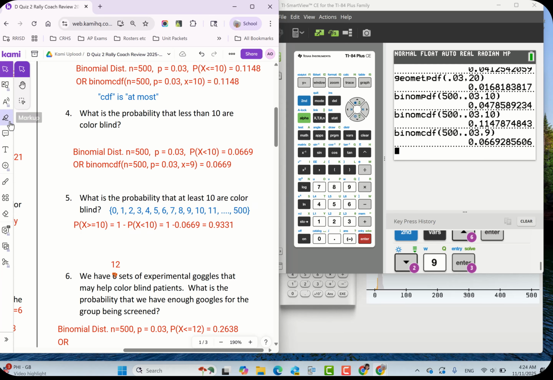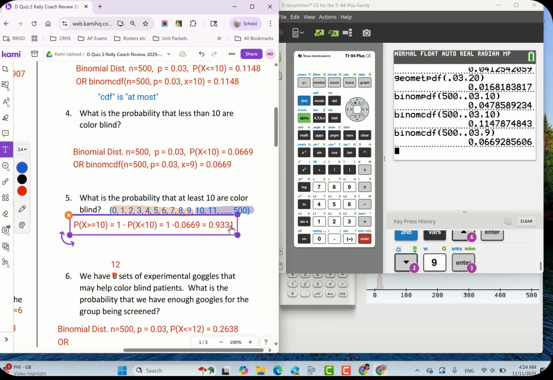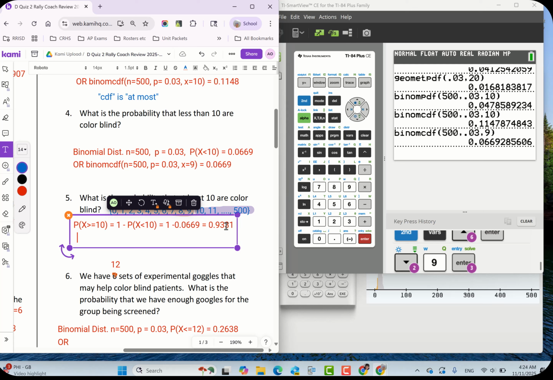Well, at least 10, what we're looking for, our answer is over. I'm going to color it purple because we're the raters. We want 10 and higher, right? So that means we don't want 9 and lower. So if you're using a TI, you can basically say, this is acceptable work. This actually what you had here, especially since you already calculated it, you could just say equals 1 minus binomCDF, n equals 500, p equals 0.03, and x equals 9. All right. And that will give you the same answer.